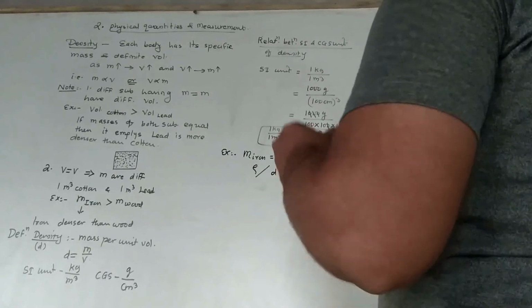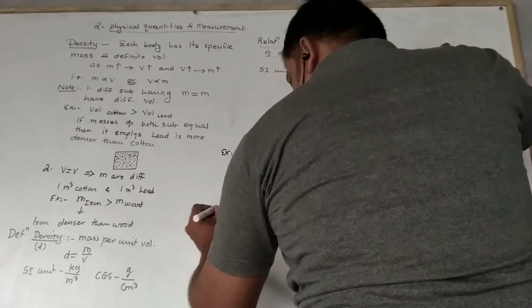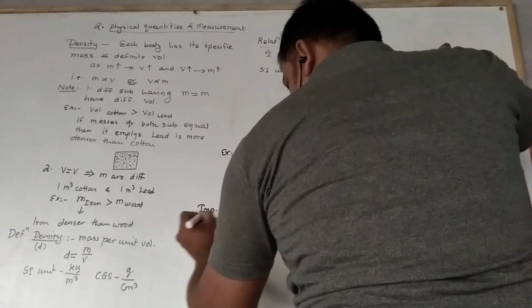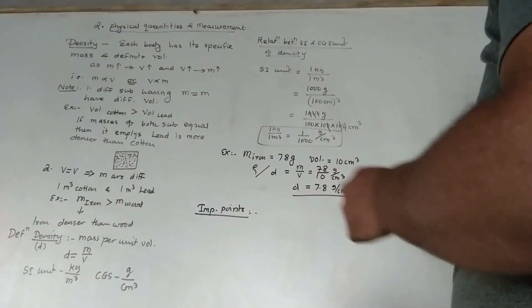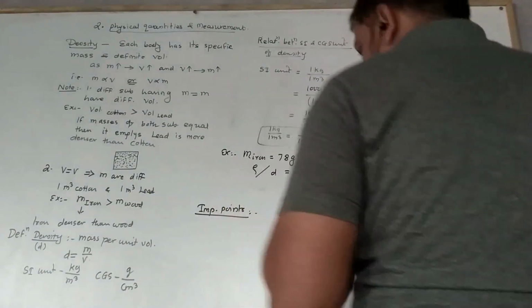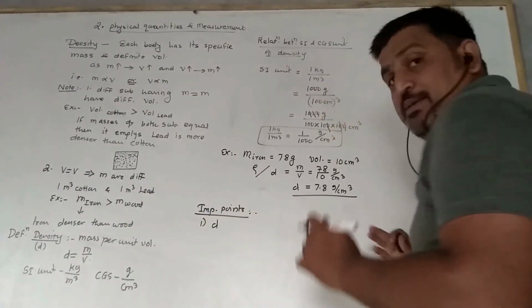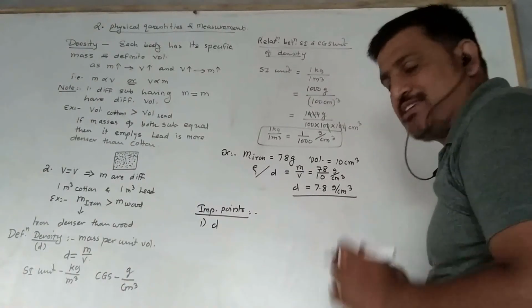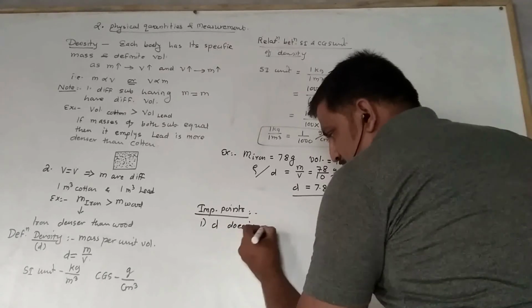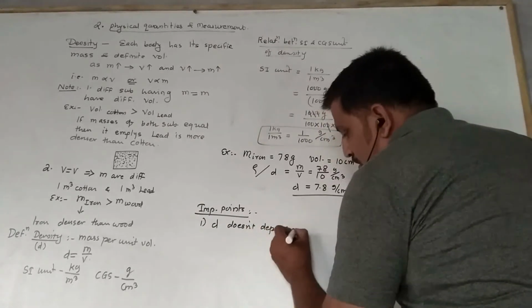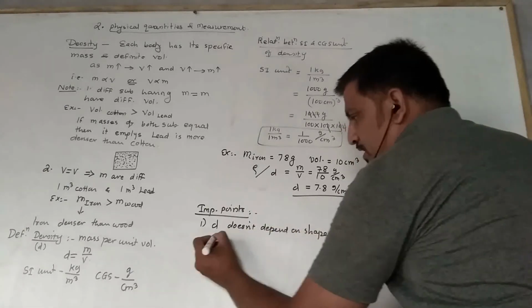Now, the important points we are going to see. Density is a factor which does not depend on shape and size of the body.